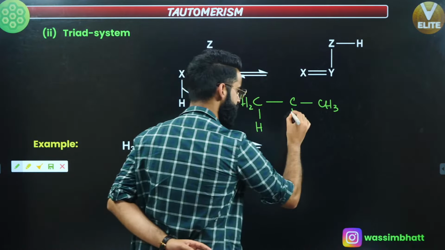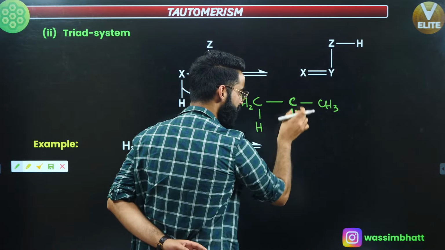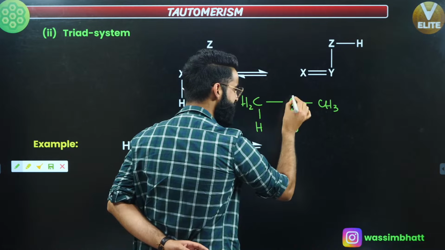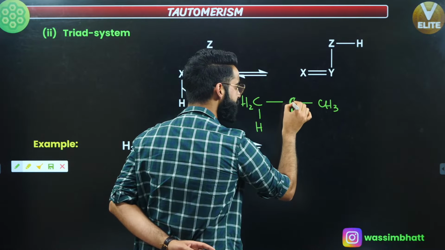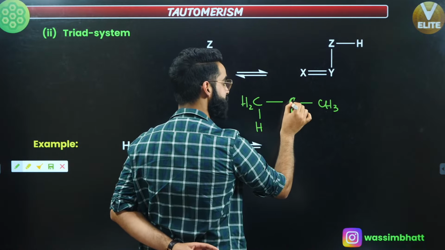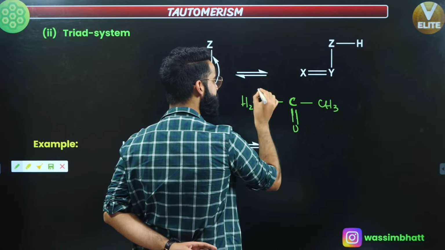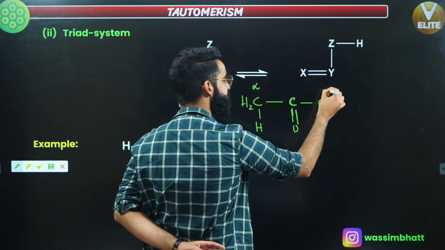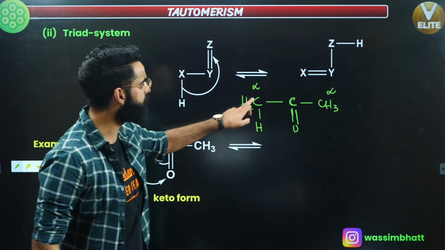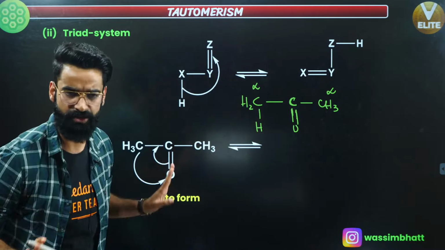See, first of all, this is the double bonded carbon over here. It has formed a double bond, so basically this is the sp2 hybridized carbon. All the other sp3 hybridized carbons which are attached with this sp2 are called alpha carbons, right? So this carbon is alpha, this carbon is alpha. So either you are going to take H positive out from here, or you are going to take H positive out from here. The choice is all yours, right?